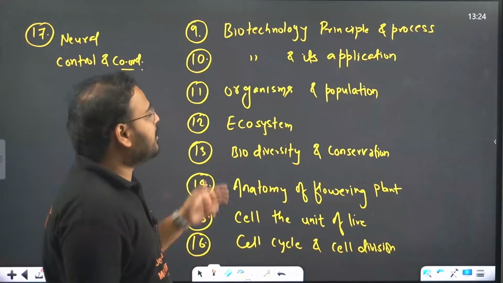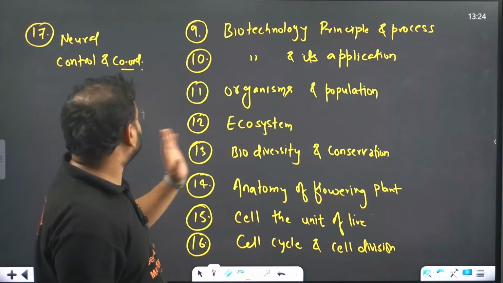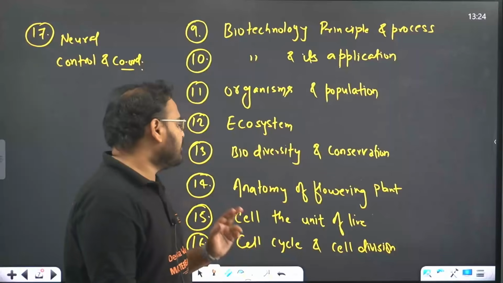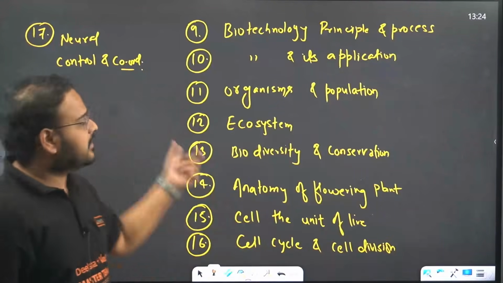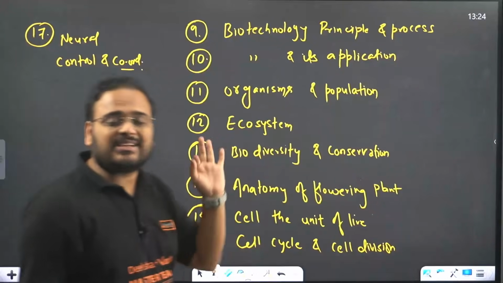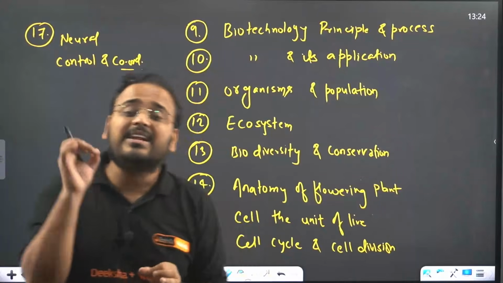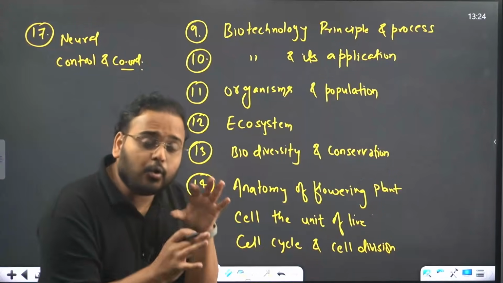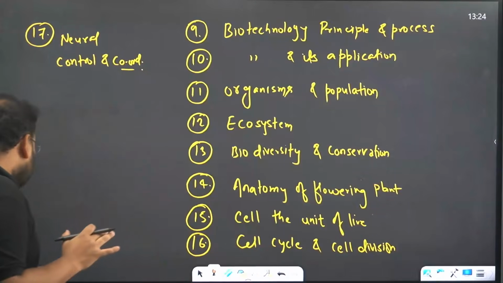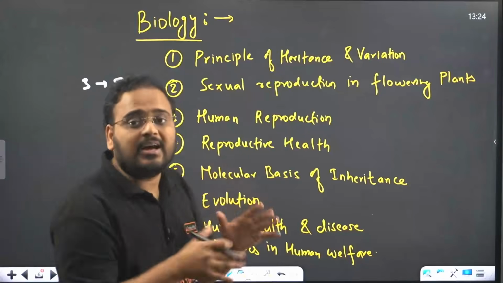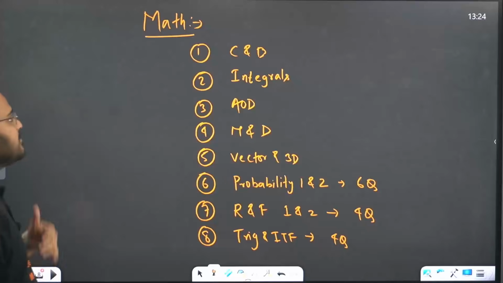Then biotechnology principles and processes, biotechnology and its applications, organisms and populations, ecosystem, biodiversity and conservation, anatomy of flowering plants, cell the unit of life, and cell cycle and cell division. The last one is neural control and coordination. So these 17 chapters are at least half of what you have in your syllabus, but these 17 chapters can help you score close to 50 marks in biology also. Please try to get these chapters covered first, then move on to other chapters. I hope this is clear, this is the point I'm trying to make in all the subjects.